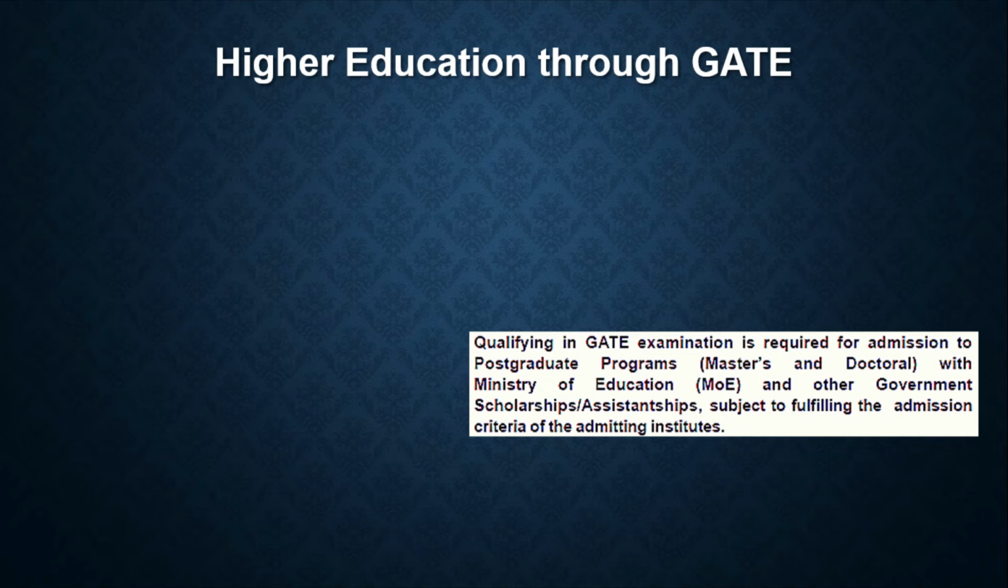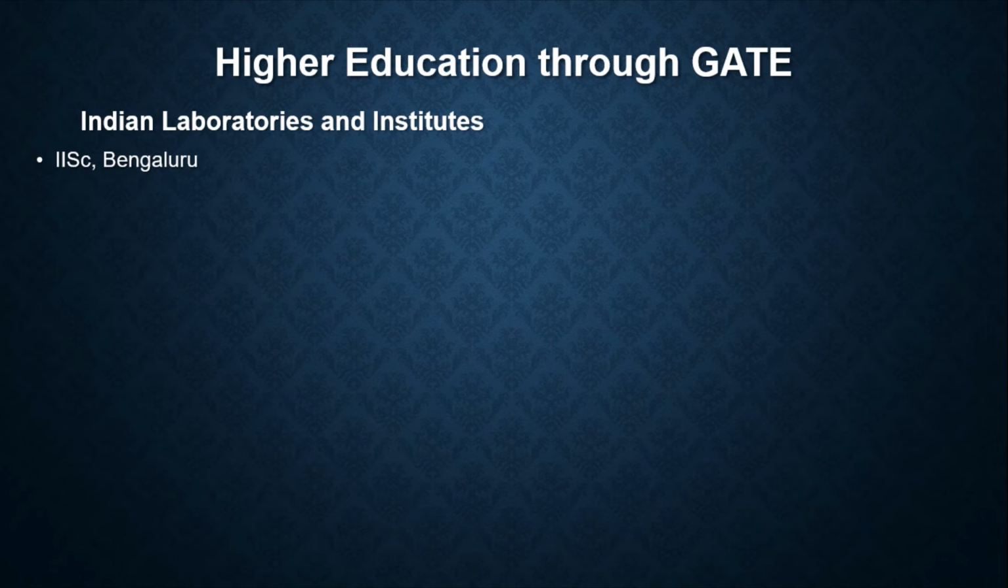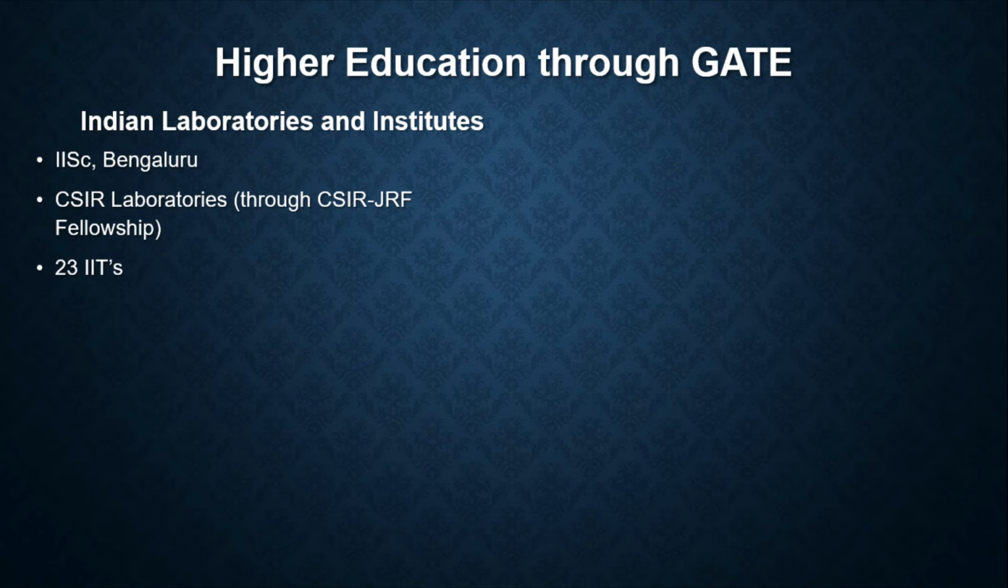So if I am enrolling in any of the AICTE approved institutions, in an AICTE approved PG program, there I am eligible for government scholarships and assistantships, subject to fulfilling the criteria of the admitting institutes. Now, some of the institutions where I can get admitted. Firstly, we have the premier institute in the country, which is IISc Bangalore. Then we have the various CSIR laboratories, where I can work through the CSIR Junior Research Fellowship.